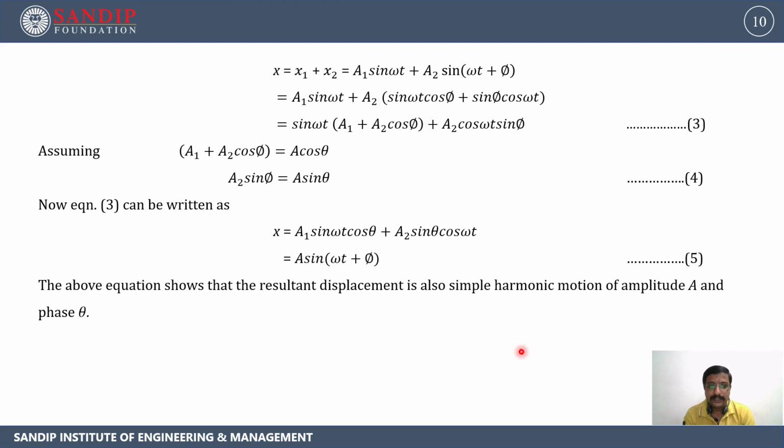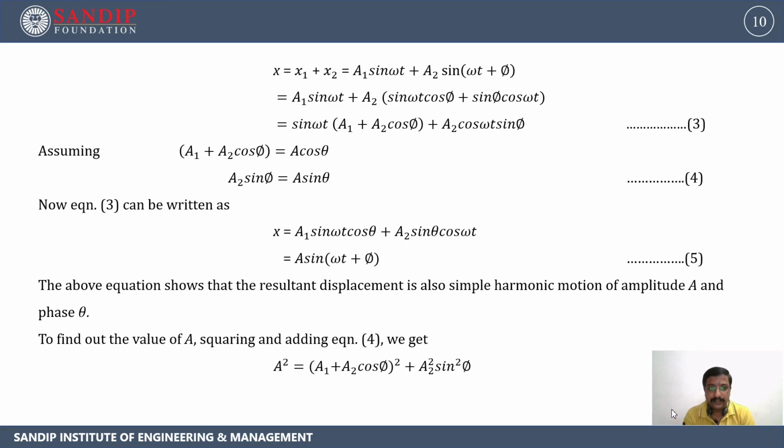So the above equation shows that the resultant displacement is also a simple harmonic motion of amplitude A and phase theta. Over here we have theta, and over here also we have the amplitude A. To find the value of A, we are going to square and add equation 4. So we will get A square equals (A1 + A2 cos phi) whole square plus A2 square sin square phi.